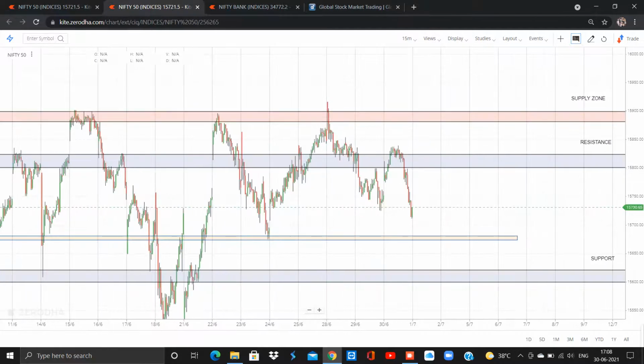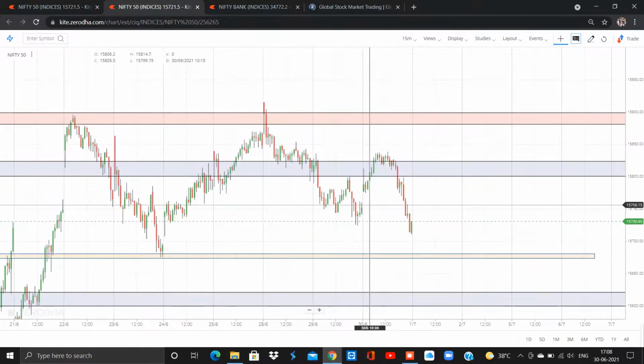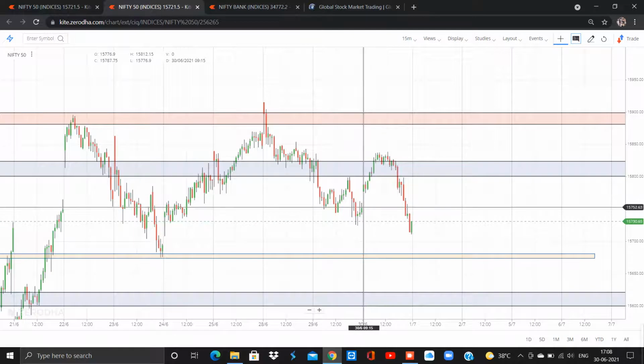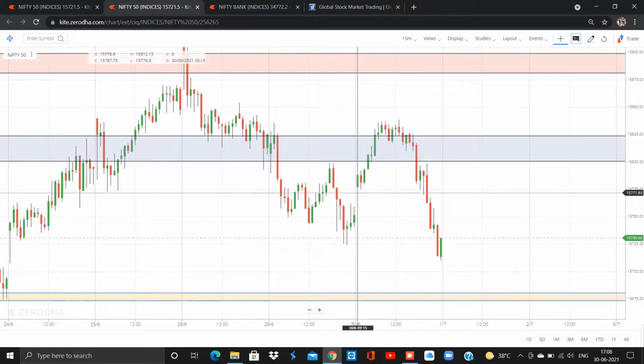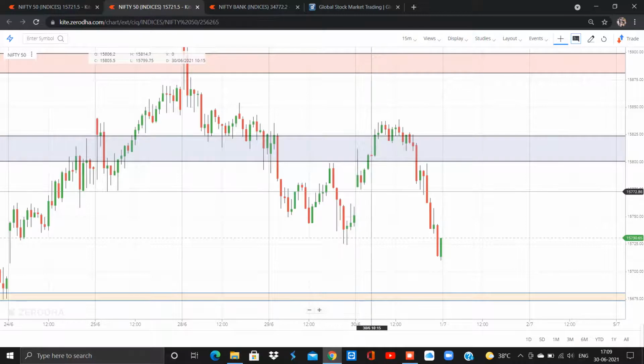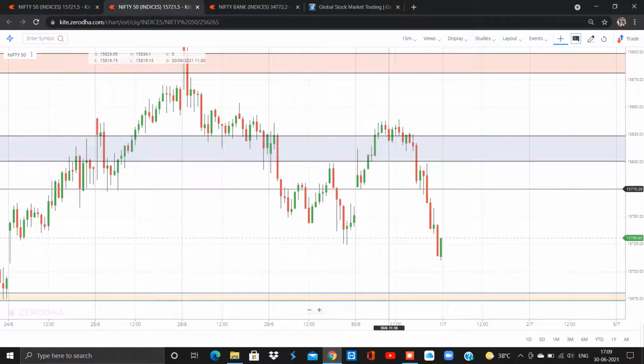The market opened today with a little gap up, and today's open price and high price are the same. The open price and low price are the same. As we discussed earlier in the videos, if the opening price and high price are the same, there will be a selling signal, and likewise if the opening price and low price are equal, there could be a buy signal. This is not a strategy, this is a probability. Most probably in this kind of scenario, the market will act on the bullish side.